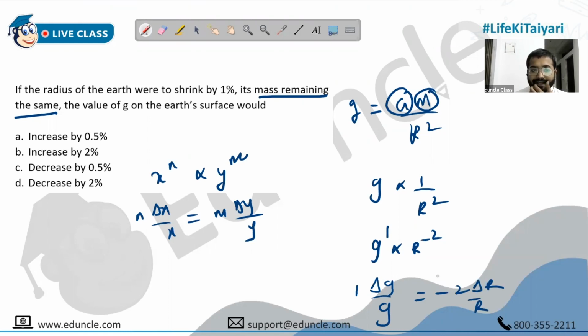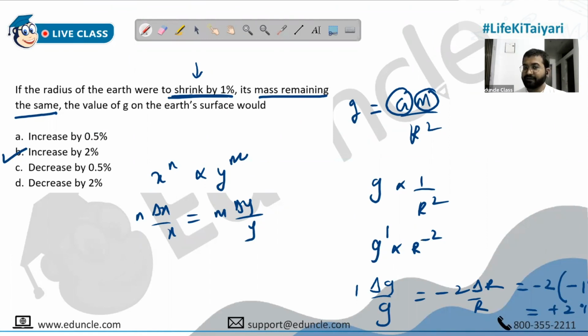They have mentioned that radius, okay, I think Arun, you said decreases, not increases. Be very careful because they have mentioned radius shrinks by 1%, decreases by 1%. Yes, so it decreases by 1%. So it's minus 1%. Minus becomes plus. So the answer is it increases by plus 2%. Option B.